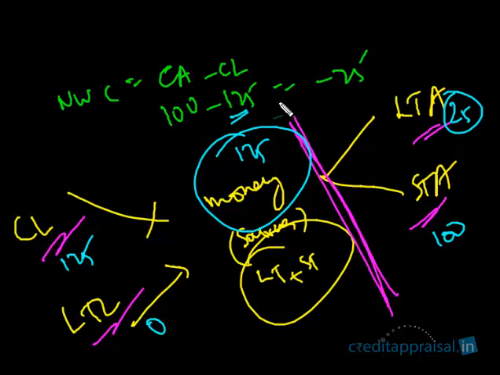What we mean when we say NWC is negative, in this example, is that the 125 lakhs has met entirely the short-term assets, the current assets. Entirely 100 lakhs was met. But even after entirely meeting the working capital requirement of current assets, some surplus was left. The current liabilities was 125 lakhs, but you require only 100 lakhs for current assets. So even after meeting all the current assets requirements, you are left with an additional 25 lakhs.